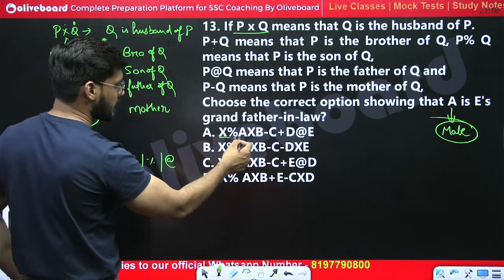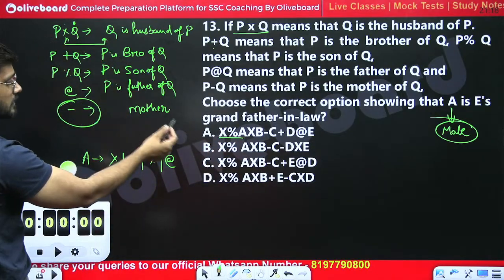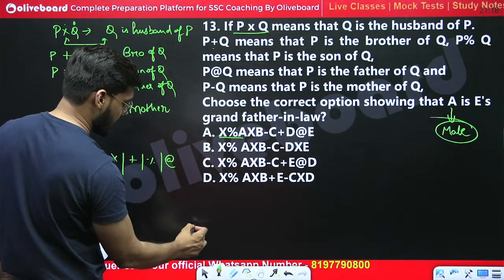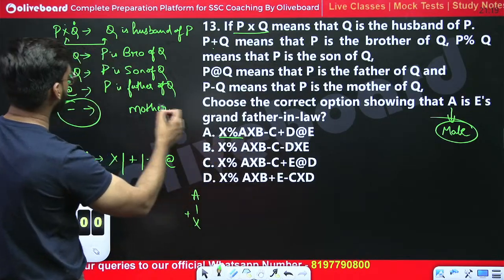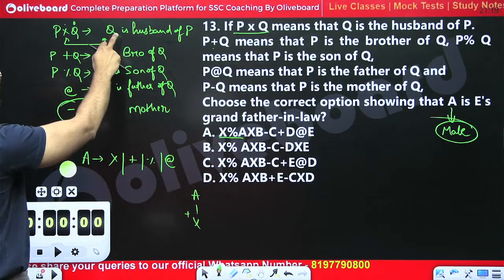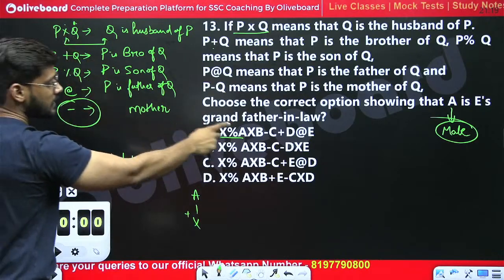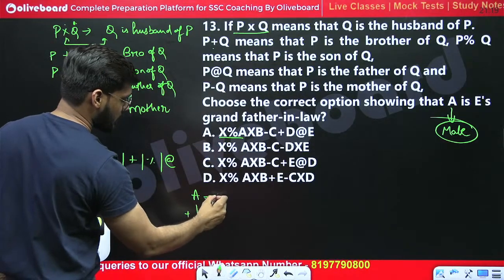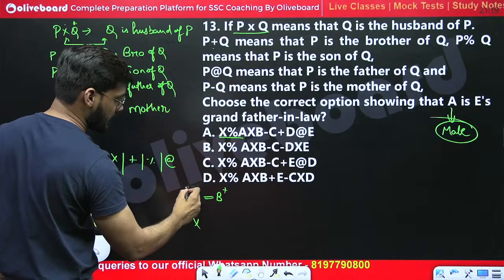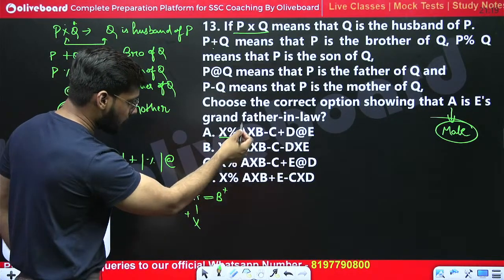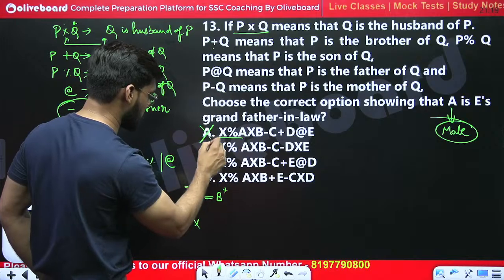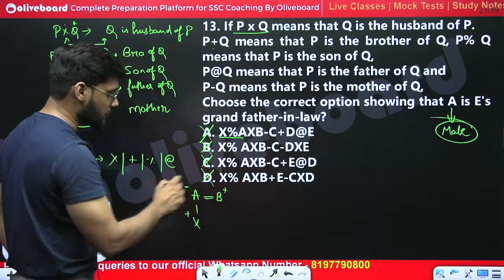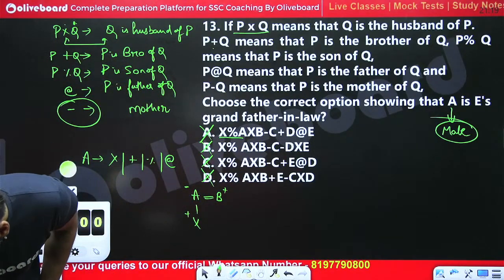X percentage A means X is the son of A. A multiply B means B is the husband of A, and if B is the husband of A, then A should be the wife, and everywhere A multiply B is given. All the options are wrong, there is no such right option.